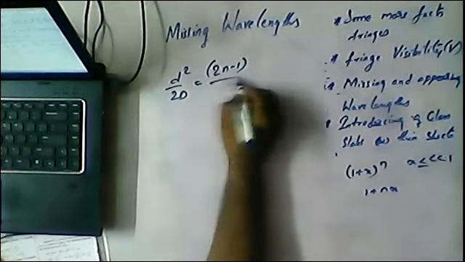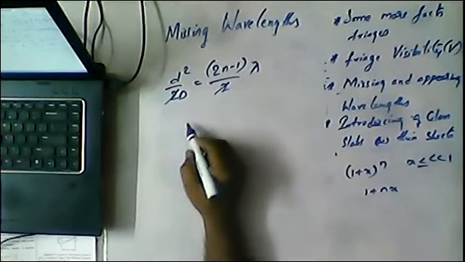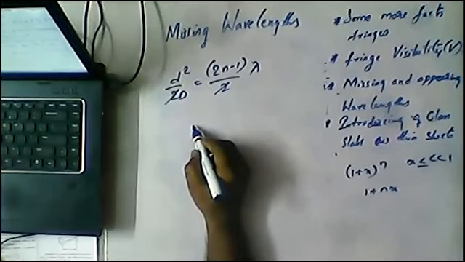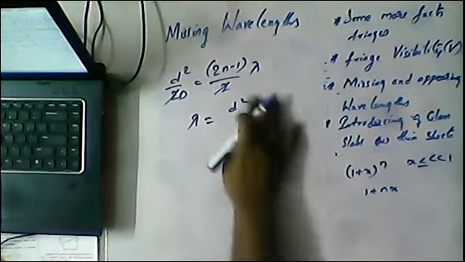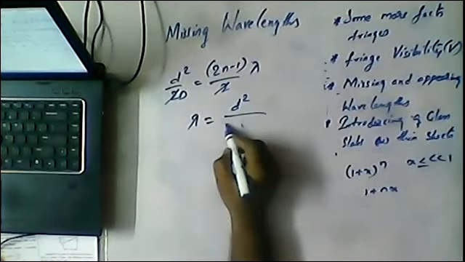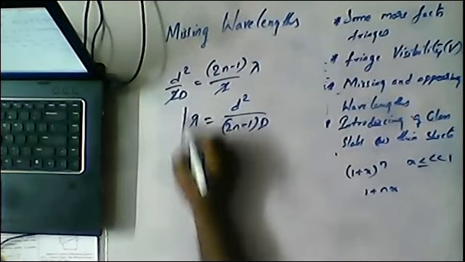From here, the 2s get cancelled, and what we are left with is lambda equal to d square by (2n minus 1) D.